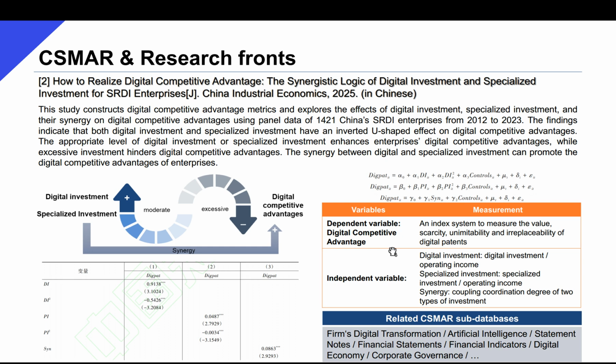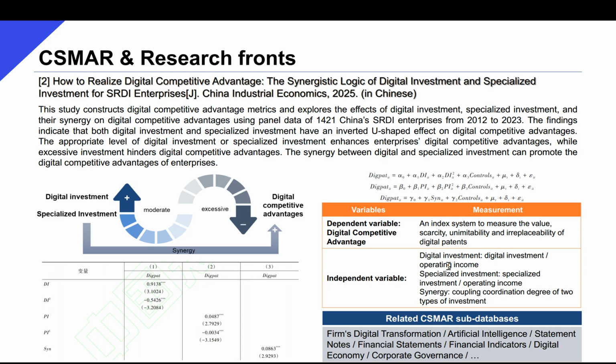The key independent variables include digital investment, specialized investment, and the synergy, which means the coupling coordination degree of the two types of investment. Digital investment is measured by the ratio of digital investment to operating income, and using digital investment amount instead of the keyword frequency of digital technologies can avoid overestimation and reflect the real investment level.